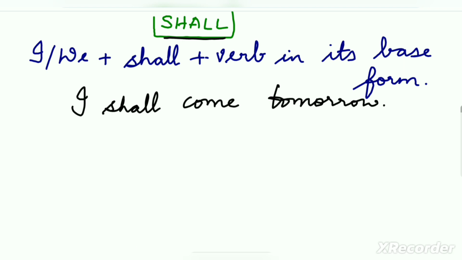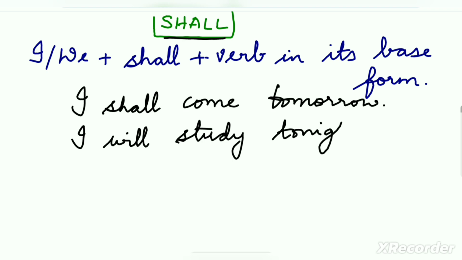Let's see more examples. I will study tonight. These are various examples of sentences in simple future tense. They will buy a new car. We will travel next month. He will come tomorrow. Very simple.